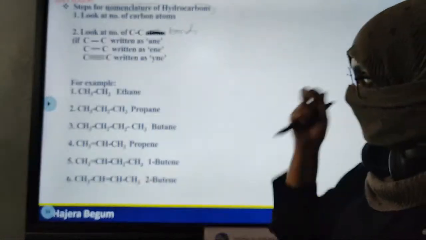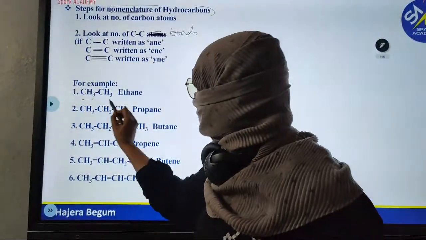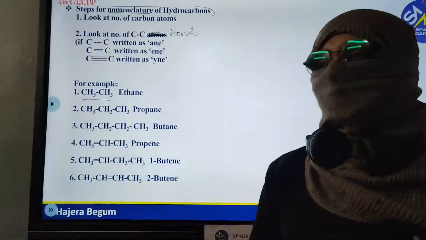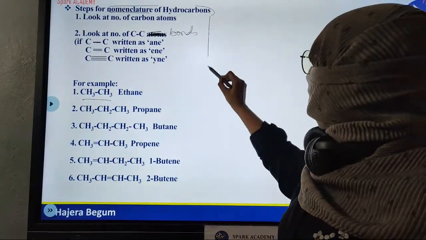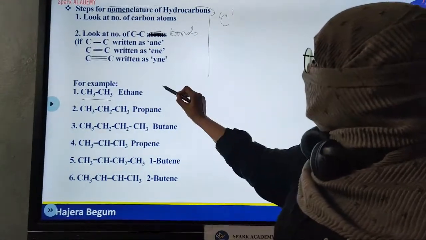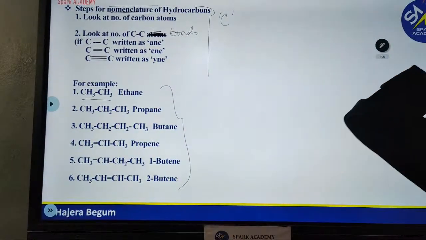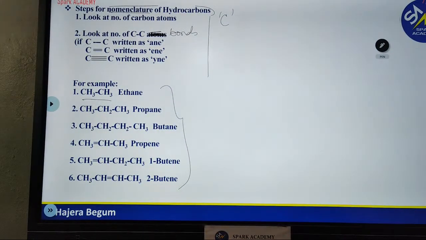So let's start. Before we attempt the names, we'll see what carbon is and how many bonds carbon makes.